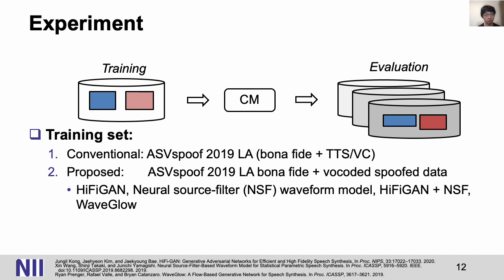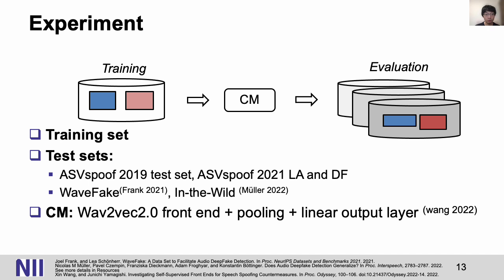We used 4 types of vocoders to create the vocoded data: high-frequency neural source filter, waveform model, their combination, and WaveGlow. In order to better measure the performance of countermeasure, we used multiple test sets. We test each countermeasure using all these test sets. The countermeasure has the same architecture using the wav2vec 2.0 front end, followed by linear output layers.